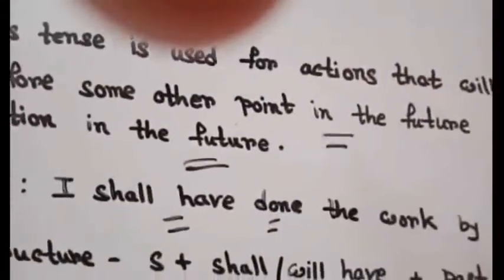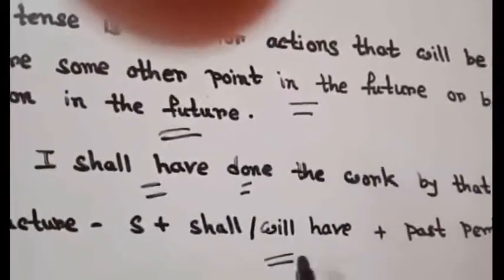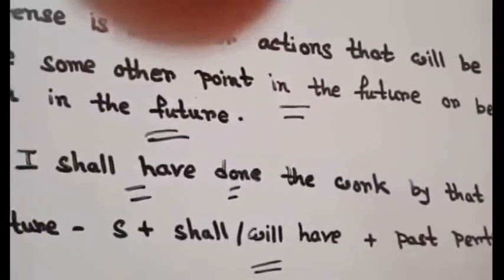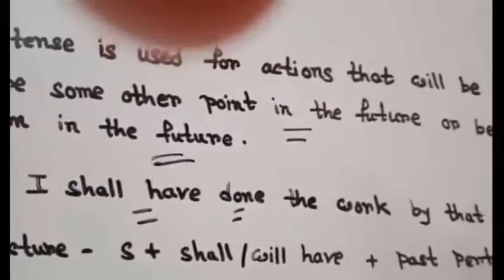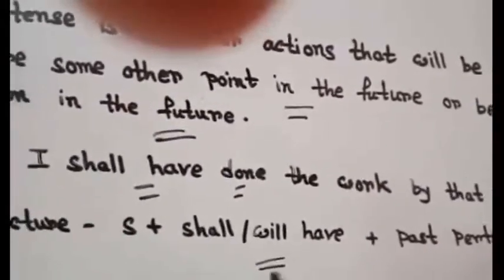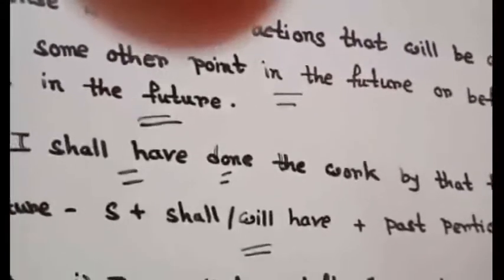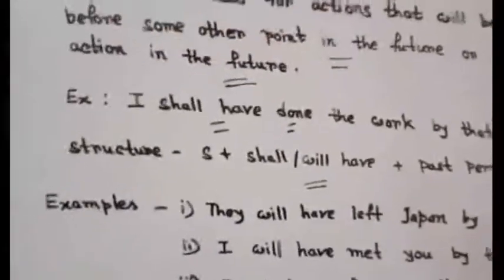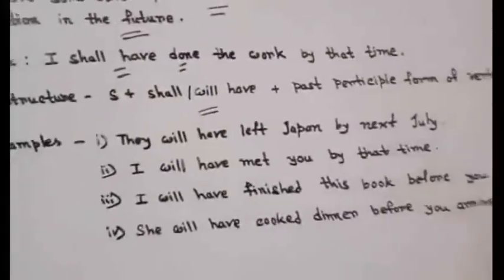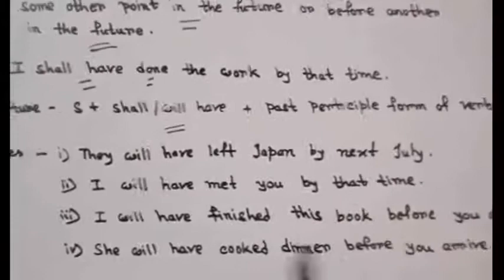Here is the thing that nowadays will have is used mostly, and the use of shall is rare. So there is no mistake if you use will have instead of shall have. Clear?